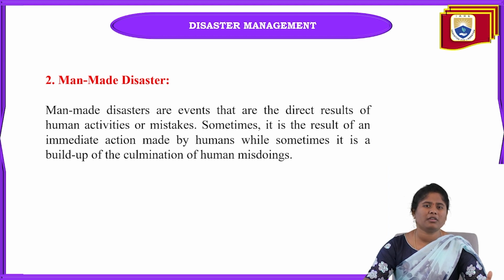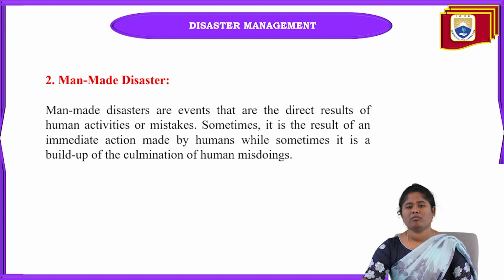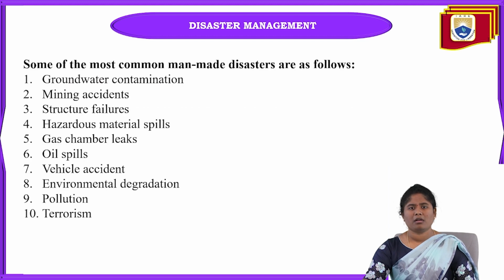So these epidemics are very dangerous. Groundwater contamination also comes under man-made disaster. The best example of gas leaks is the Bhopal gas leak, where so many human lives were lost in that factory. So man-made disasters are very dangerous when compared with natural disasters.